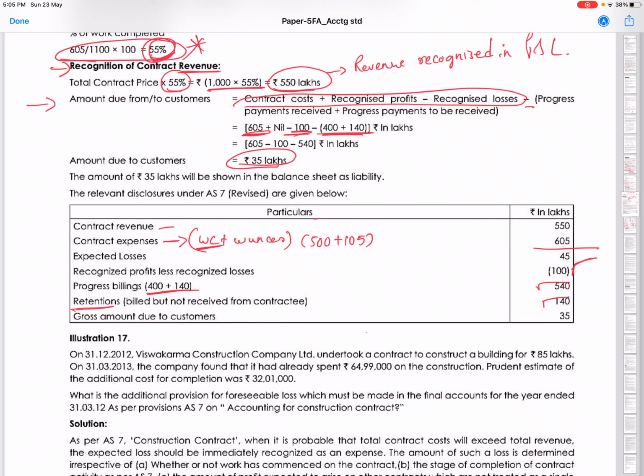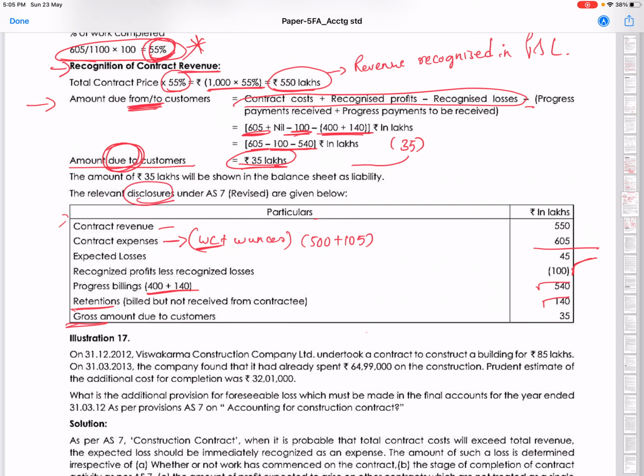What is happening here? Actually whatever we have got is more than what we should have received. So it is amount due to customers, it is coming. Due from customer, not due to customers. That is the reason from and to they have written, okay? Because it's 605 minus 100 minus 540, it is becoming negative 35. Negative 35 means it is due to customers, okay? So it is amount due to customers which they have.